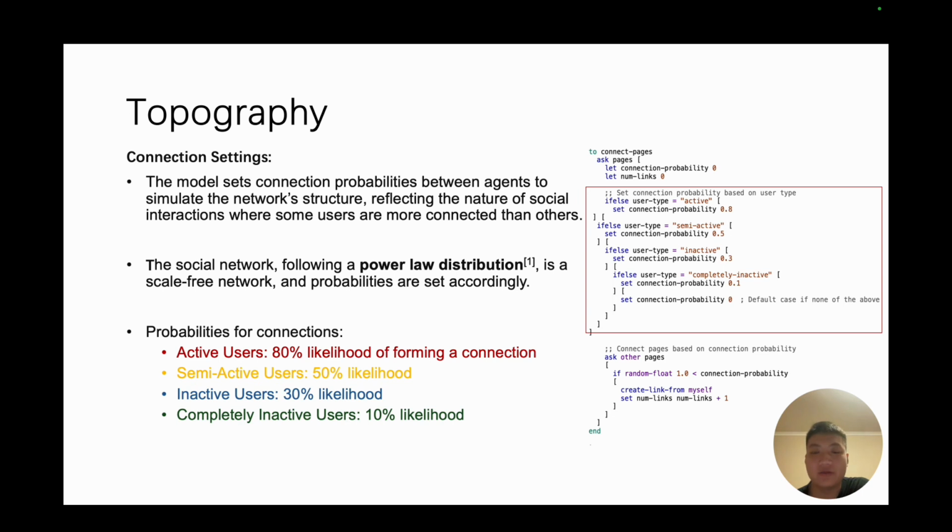For the percentage of the likelihood, we deduced that the likelihood is higher for the active users, and with that logic, we set each accordingly.